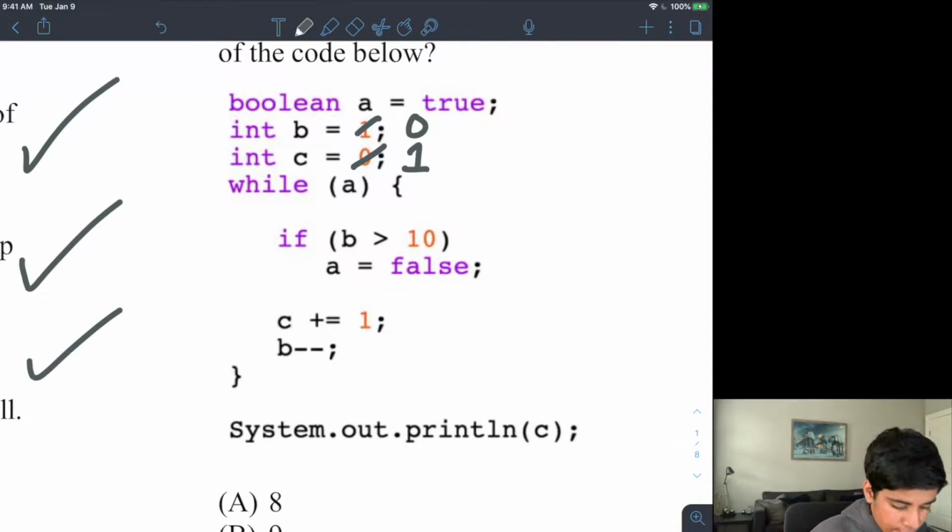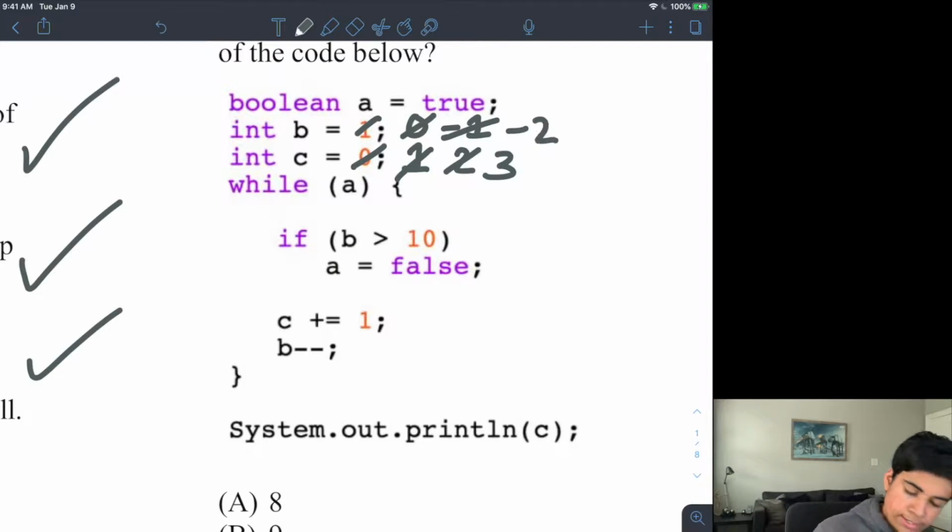Then my loop continues. Is B greater than 10? It's not. So therefore, A does not change, and I add 1 to C, and I subtract 1 from B. Is negative 1 greater than 10? It is not. So therefore, I will add 1 to C, minus 1 here. Then I do it again. Is negative 2 greater than 10? It's not. So then C will become 4. This will become negative 3.